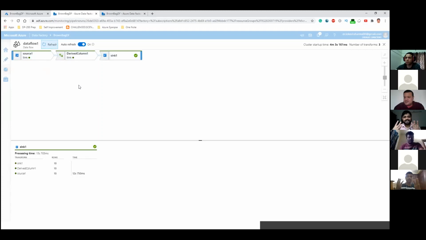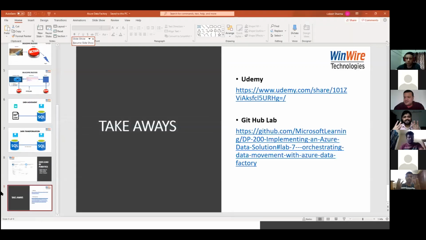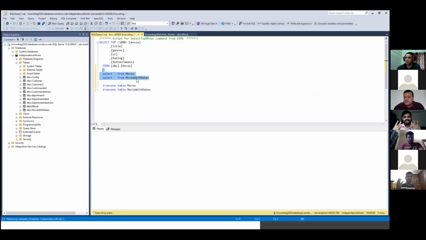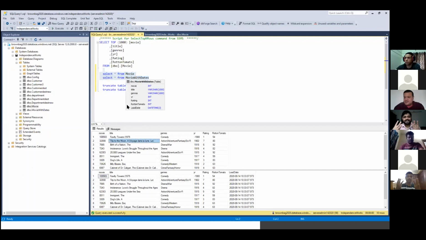And then once it was started, only 12 seconds were used to load the data from the source to the destination. So let's quickly go back to the tables and see whether we have got the data. First of all, the first table should have 10 rows because we added the truncate command. So that was a success. You can see it has 10 rows.